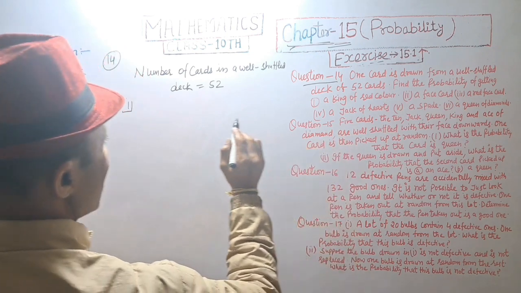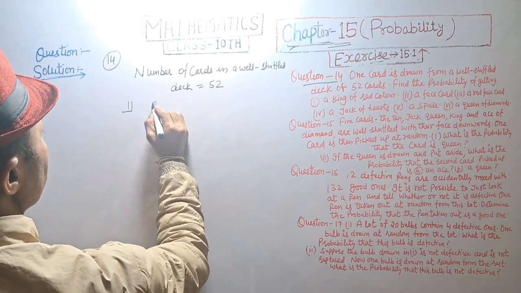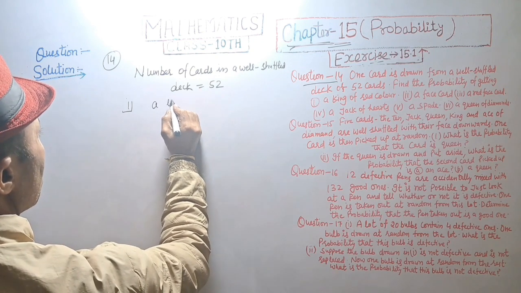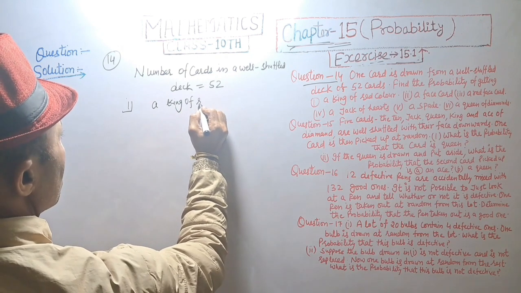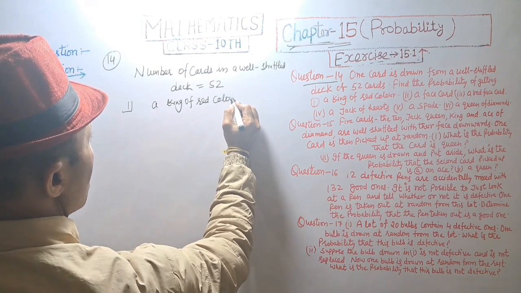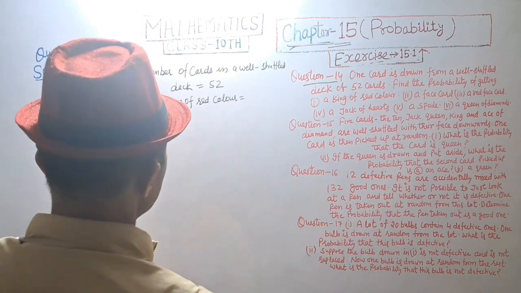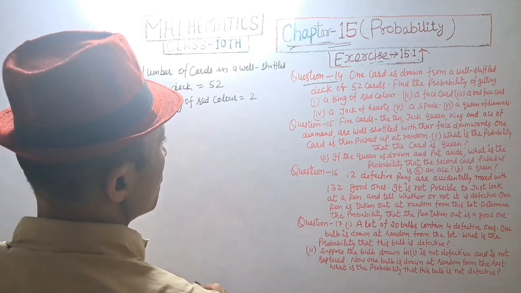First, the probability of getting a king of red color. A king of red color is equal to 2.